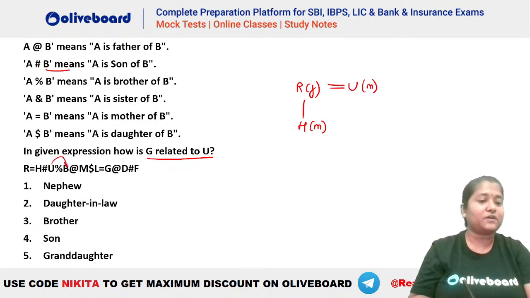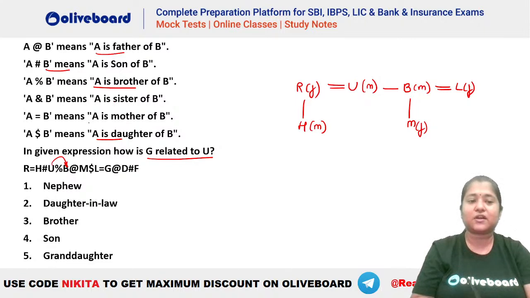Now we have U percentage B. Percentage means brother, so U is the brother of B, something like this. Then we have B at the rate M. At the rate means what? Father, so B is a male person. He is the father of M. M dollar L. Dollar means daughter, so M is the daughter of L, so you can see L will be a female person. L equal to G. Equal to means mother. So L is the mother of G. So you can see G will be here.